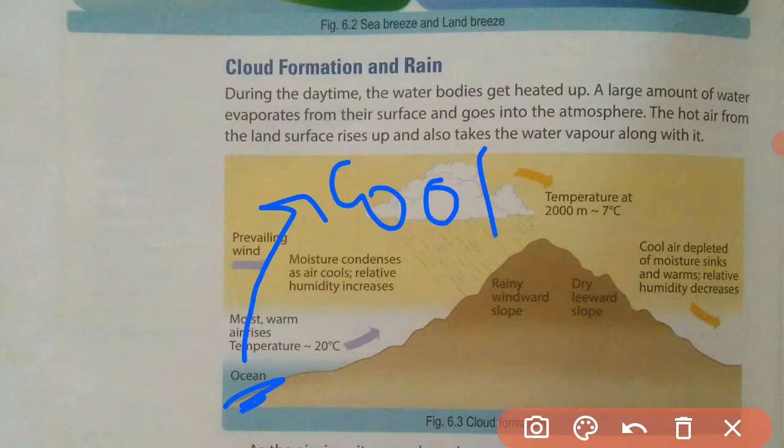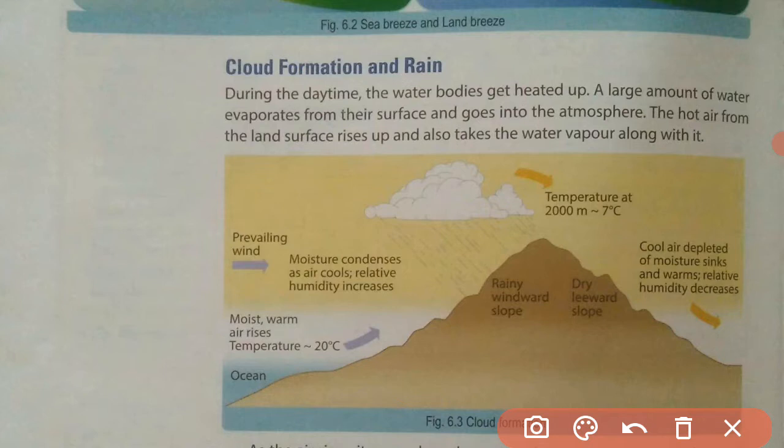The air starts to cool down and expand. And what will happen here, the water vapor that has been formed by the heating of the water will start to cool down, and that is called condensation. By cooling down, the water vapor starts to condense on some dust particles, and they make clouds.